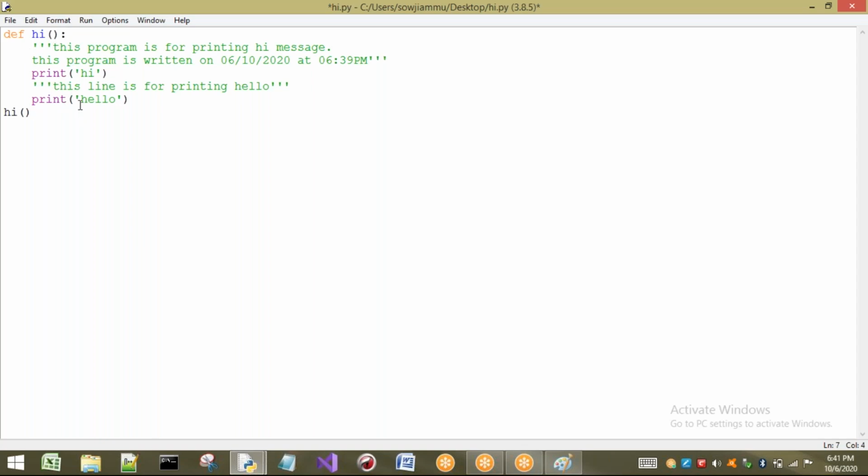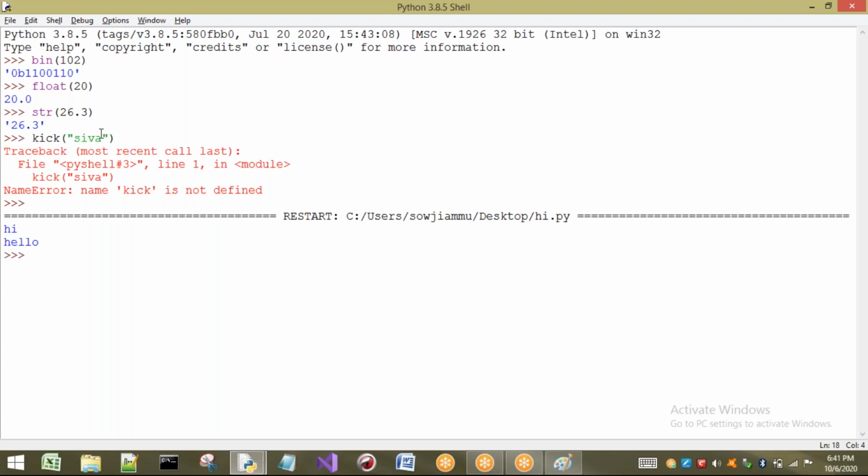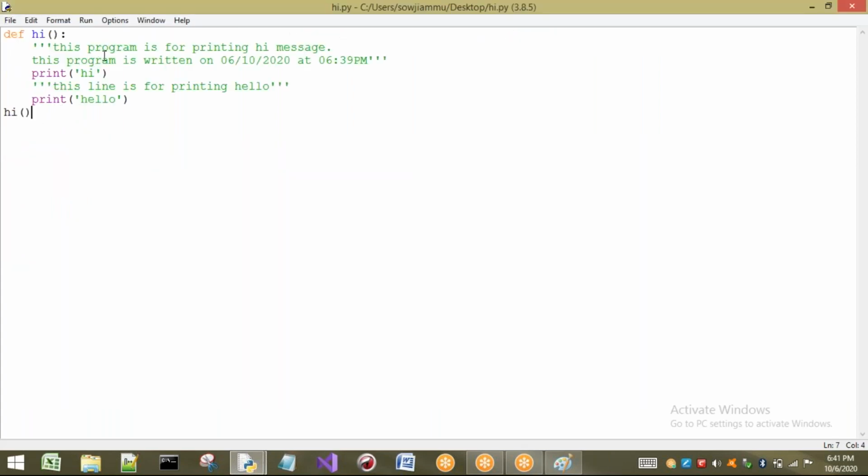Whether it has to know or you have to tell it. You don't know what is meant by hi, so I am telling what is meant by hi here. So it will execute this code now. So see, there will be no effect for these doc strings. It is only for user flexibility or to increase the readability of the program. By seeing that, the user can easily understand what that program is about. Okay, so it's a small program which explains our doc string.